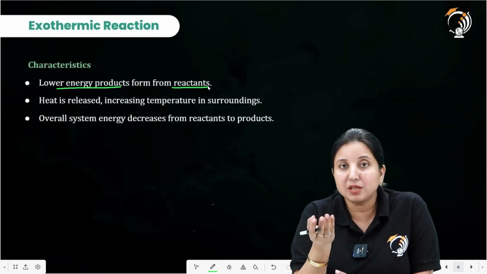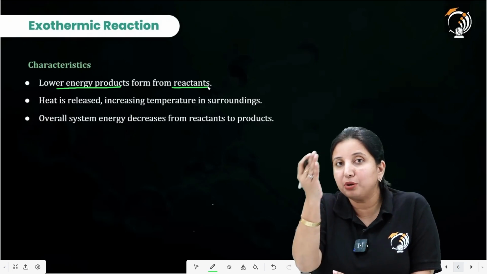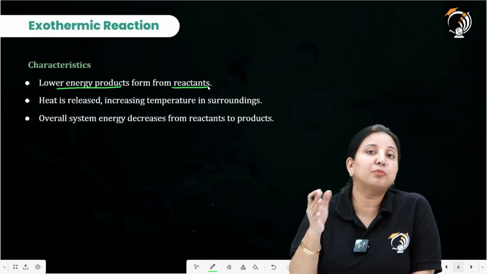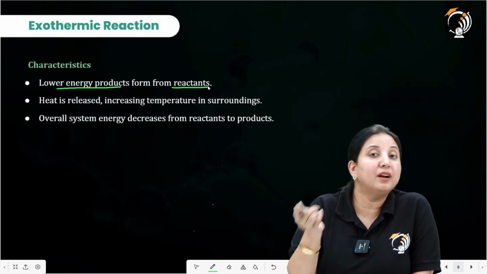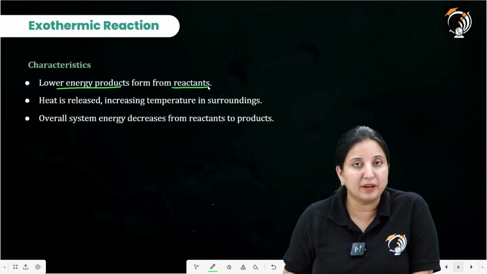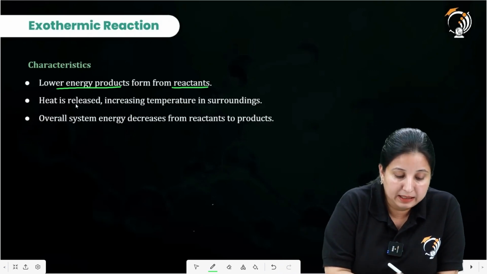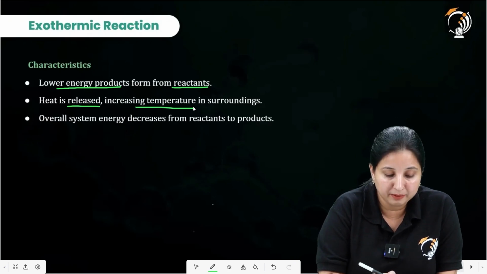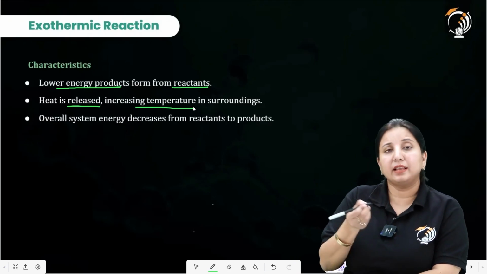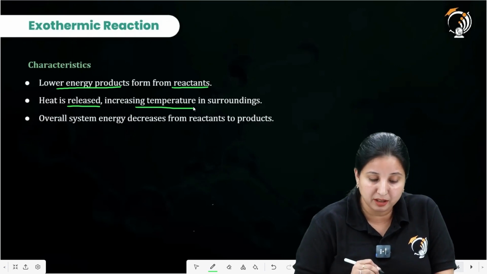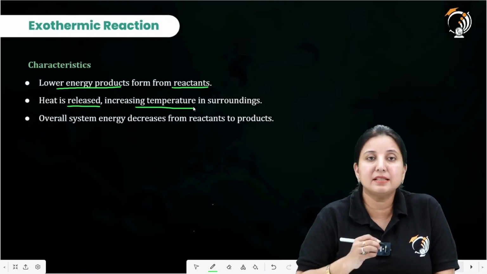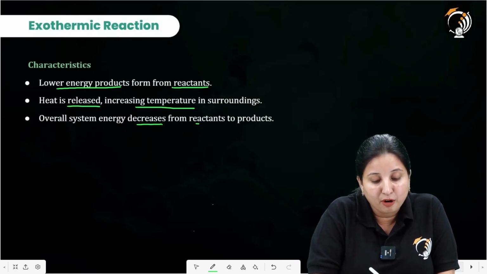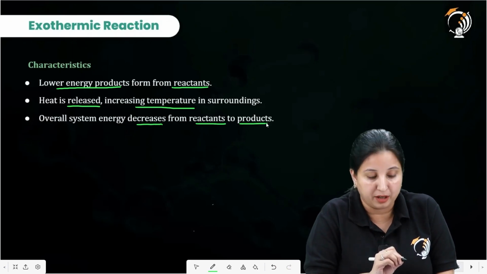Now when it starts on its own and gives a product, the heat or the energy of the product is going to be lower as compared to the reactant, and heat is going to be released. When heat is released, there will be an increase in temperature in the surroundings. So we can say the overall system energy decreases from reactants to the products.